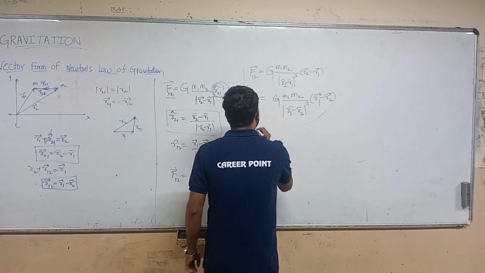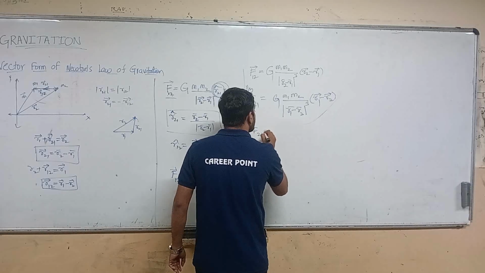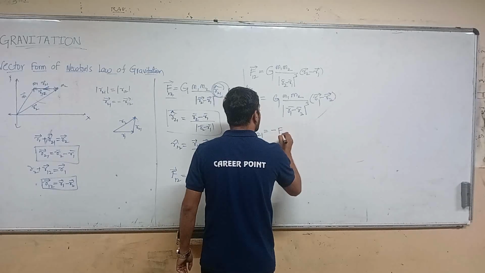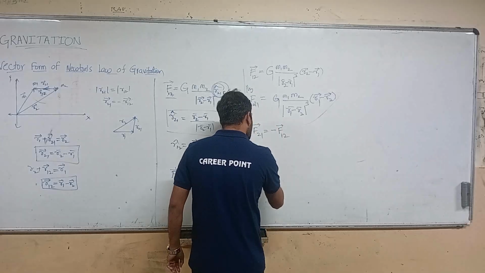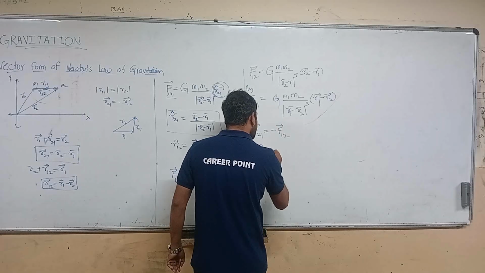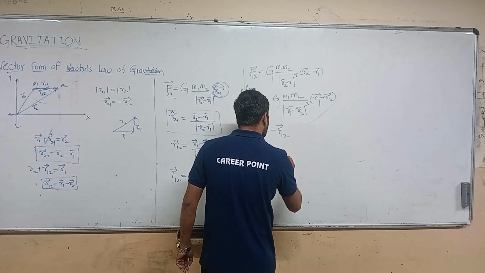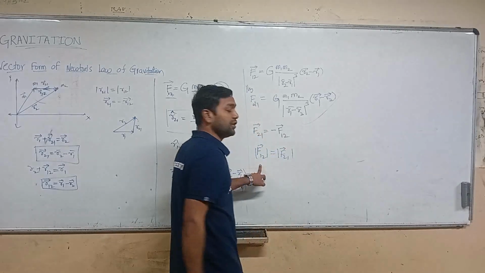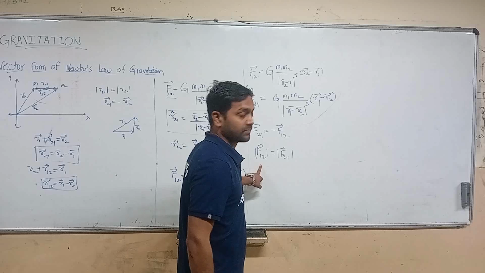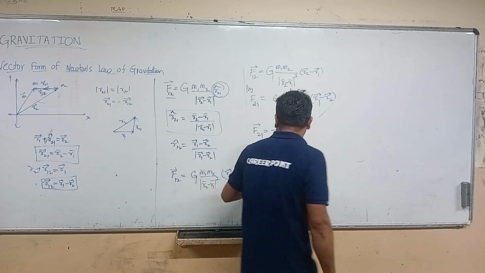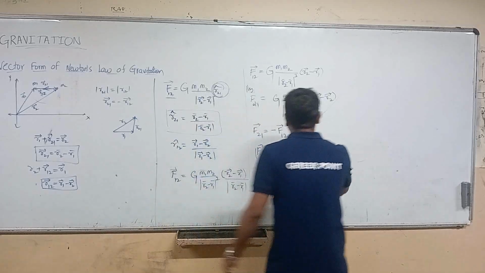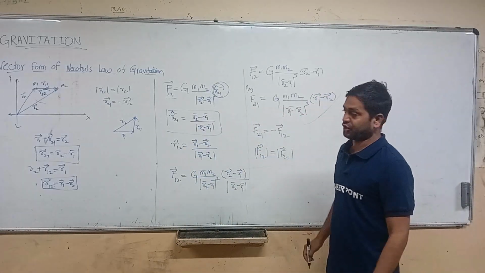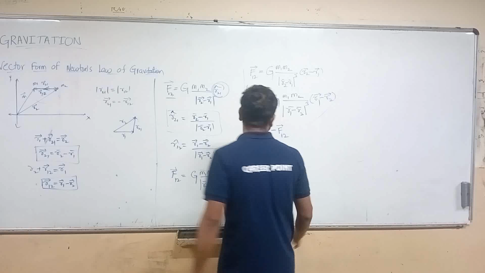So here F21 is equal to minus F12. The magnitudes of these forces are equal, but the directions are opposite.